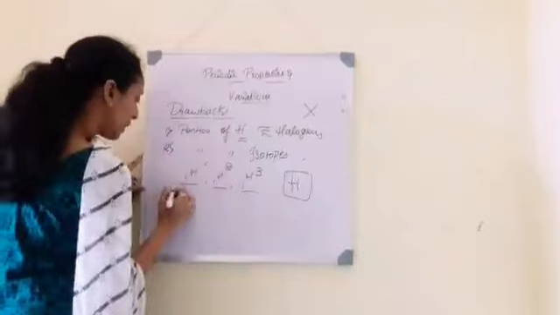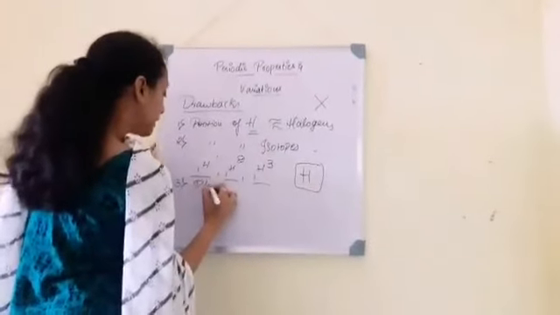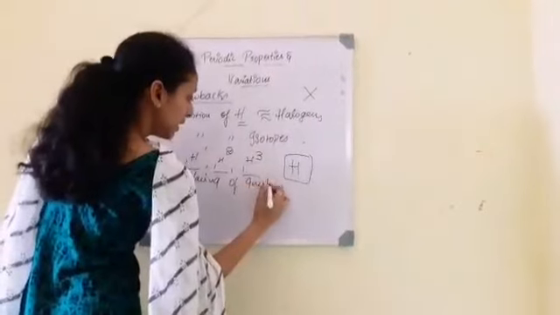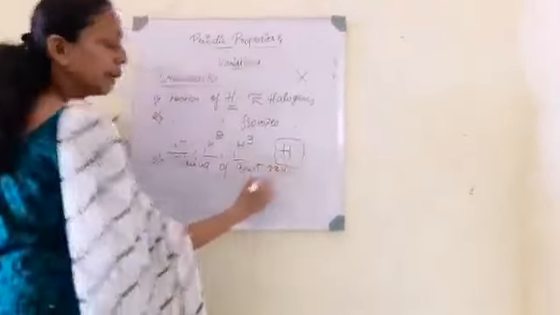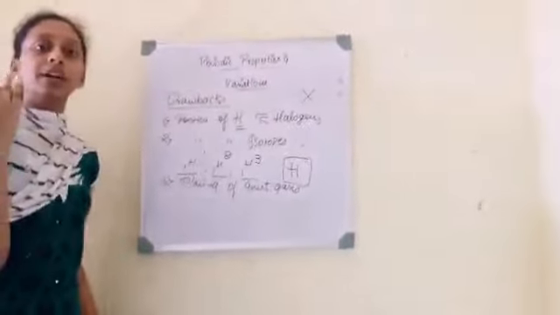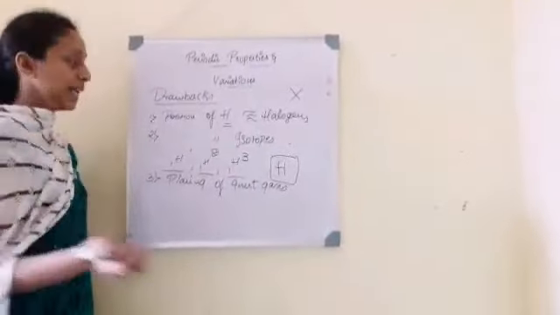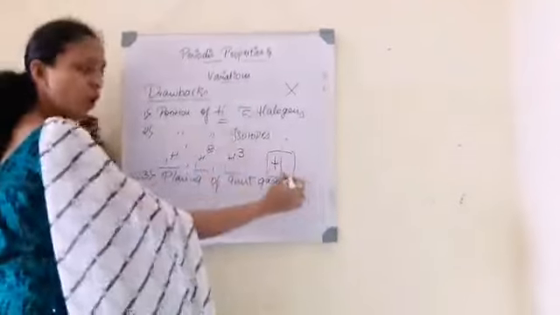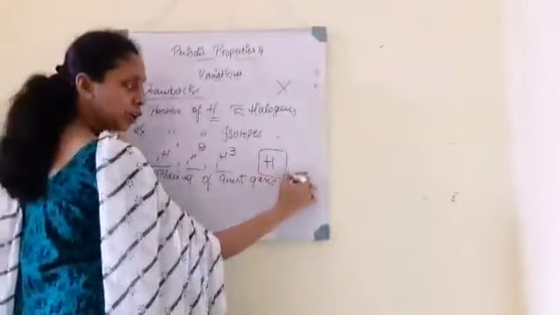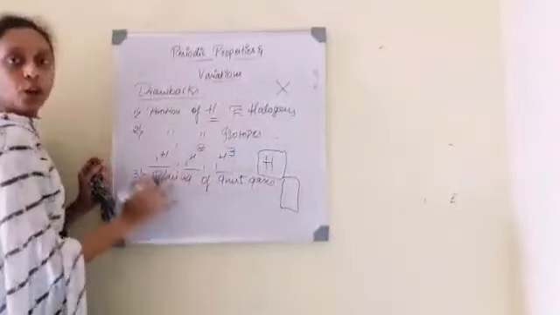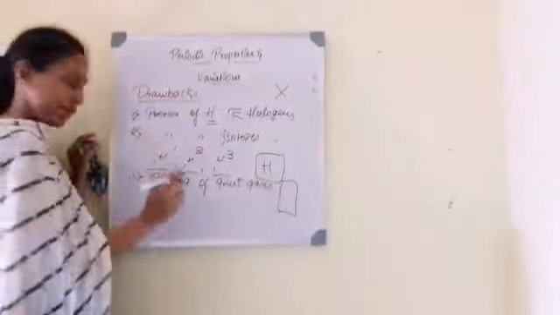And the third drawback is the placing of the inert gases. The inert gases have different atomic masses from ascending to descending, but they are all placed in a single group at one place. They are not distributed all over the table. This is one of the drawbacks.